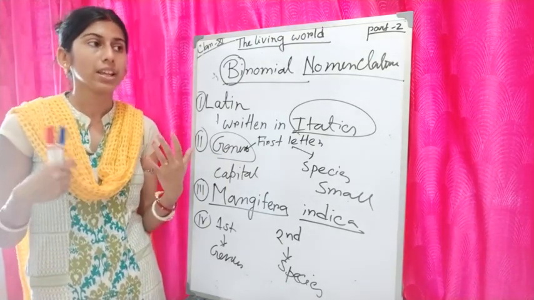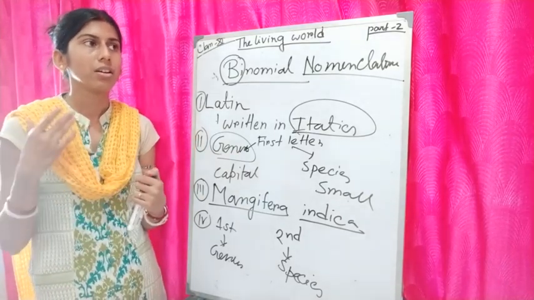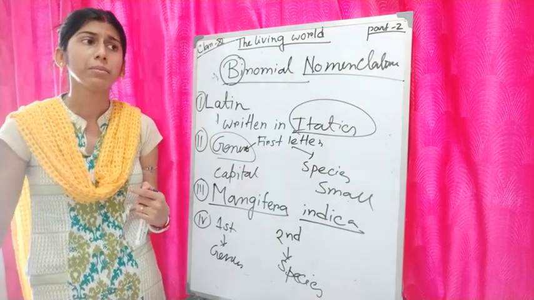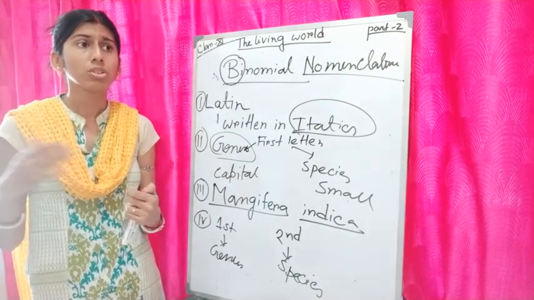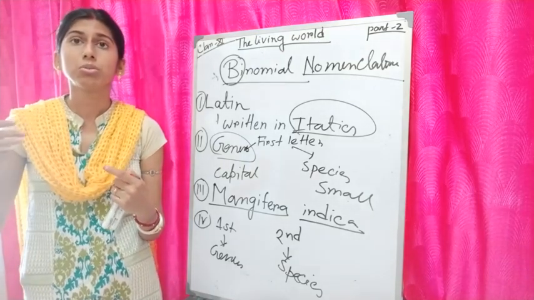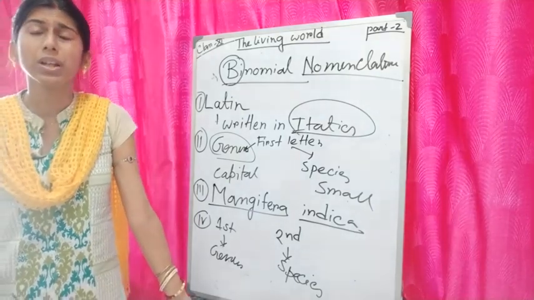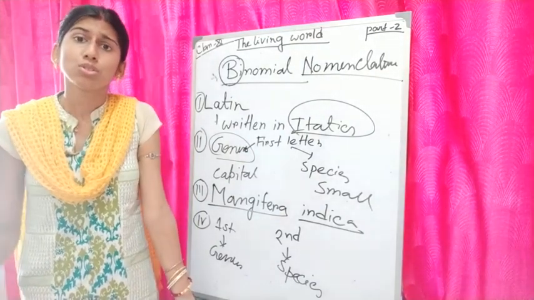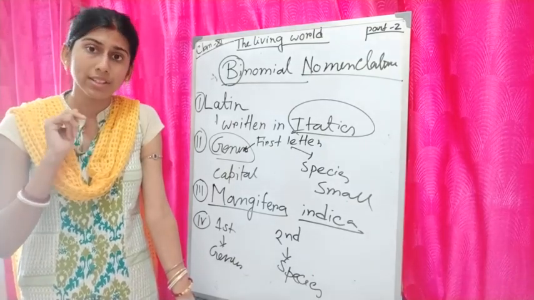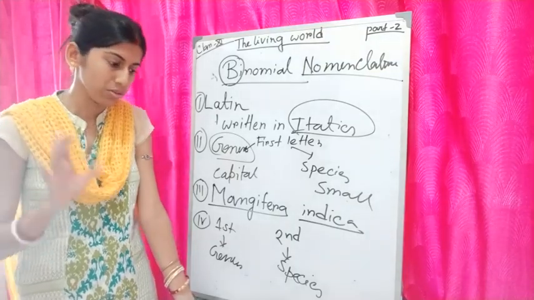Okay, because if we consider a name in English, after a few years there may occur some changes. So then what will happen? We also need to change the names at that time. So it will not be a good way of naming. We need to provide a name which will be fixed. So that's why that type of dead languages has been chosen.